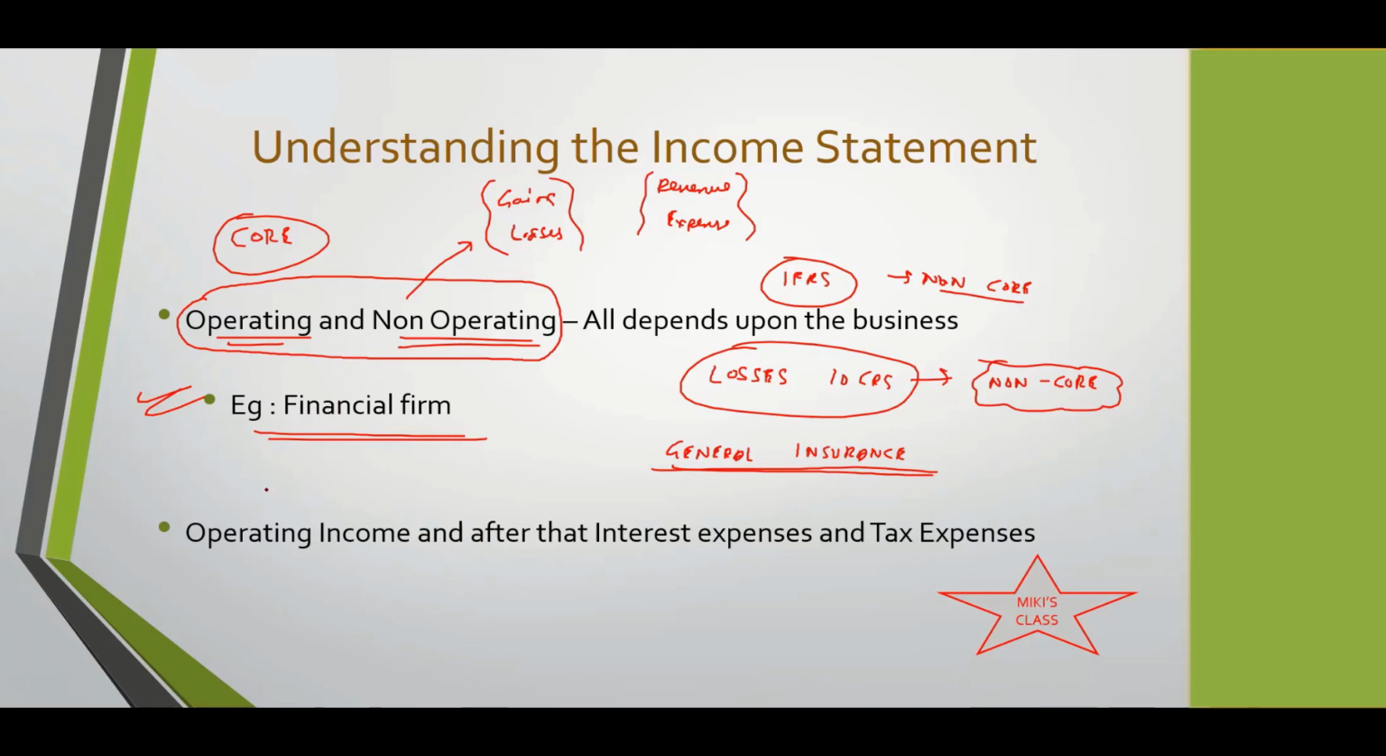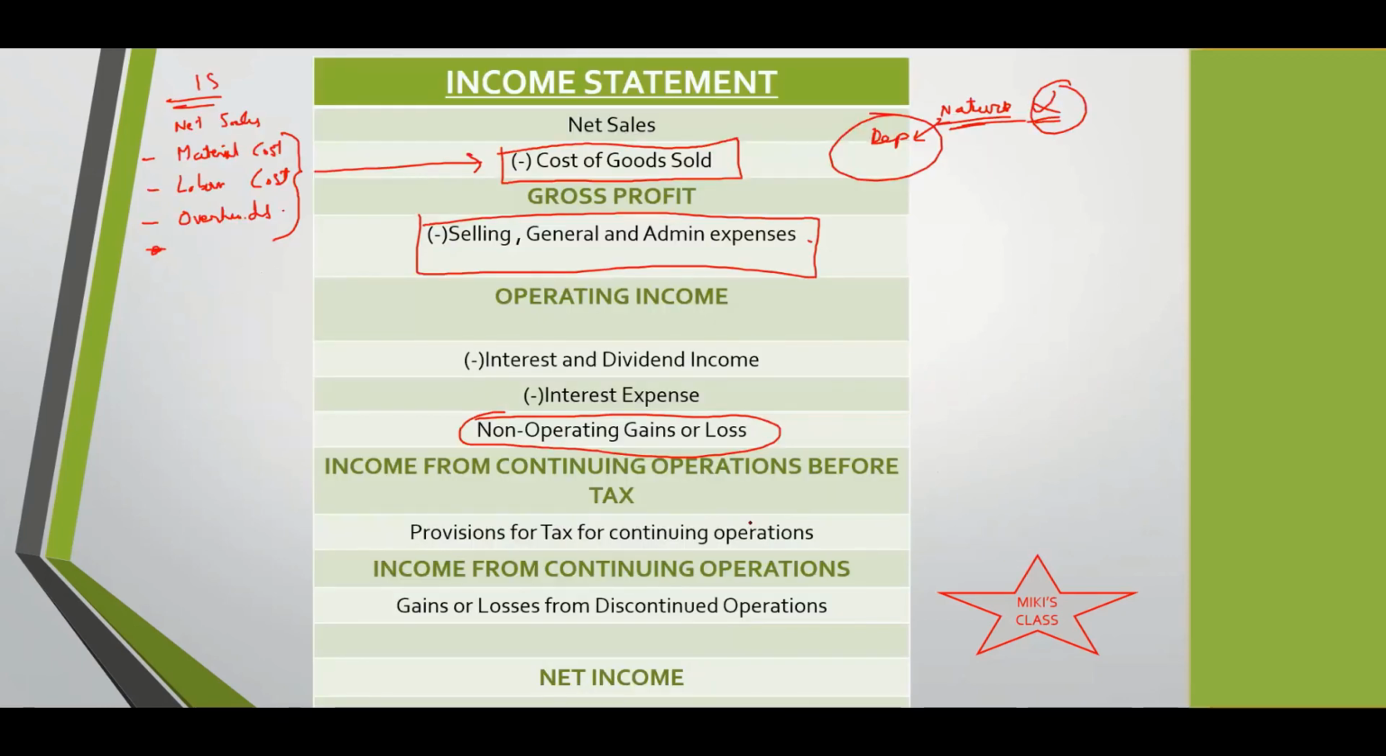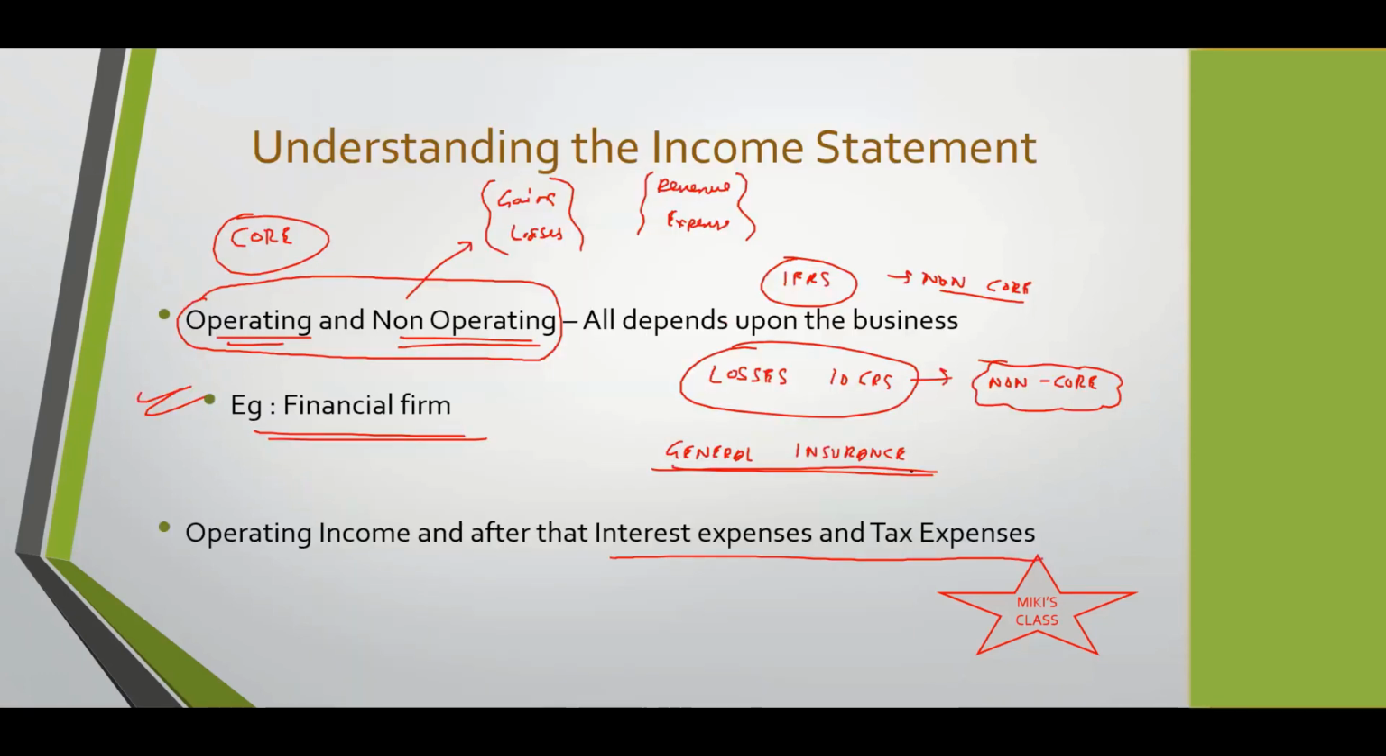So let's move on. Then we have operating income, and after that interest. This is talking about the format basically. In this format we have operating income, and after that interest expenses and tax expenses. Something which I want you to notice would be,